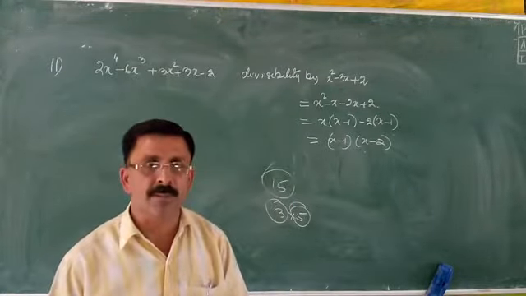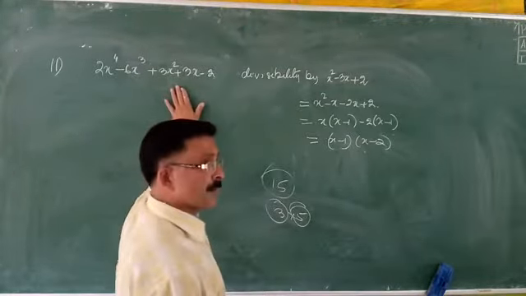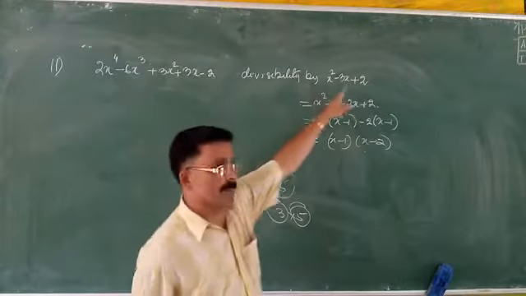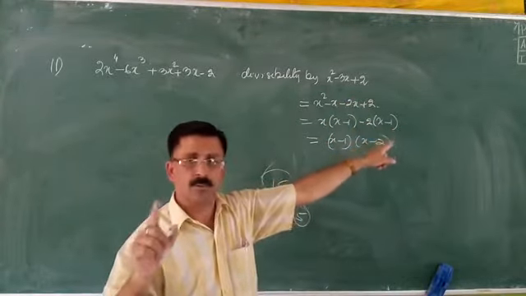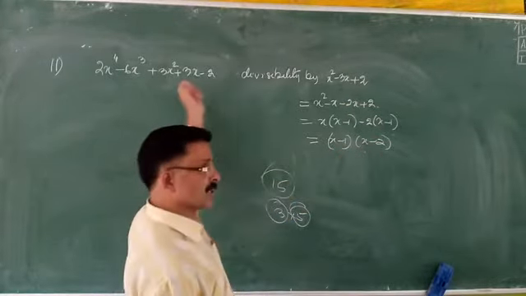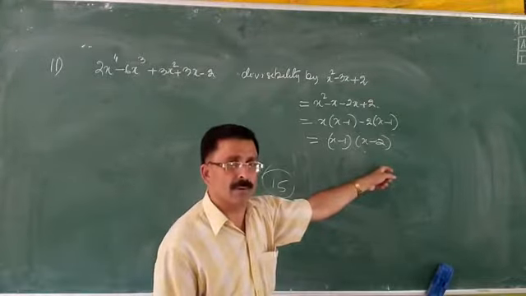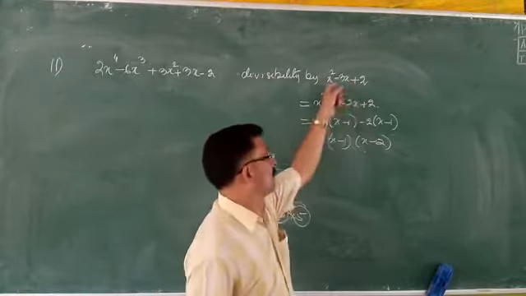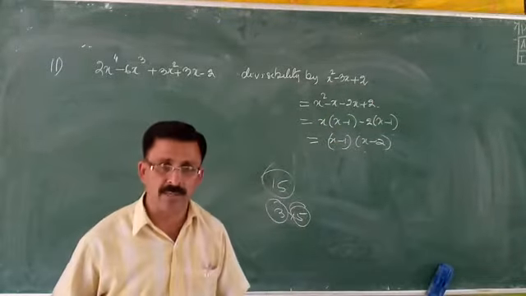So we'll use this concept. We are asked to divide this number without actual division by this number. So we are going to use the concept of factor theorem. Through the factor theorem, we will prove that this is divisible by this and this is also divisible by this. If this can be proved, then we can conclude that this also becomes the factor of this and hence it is divided.